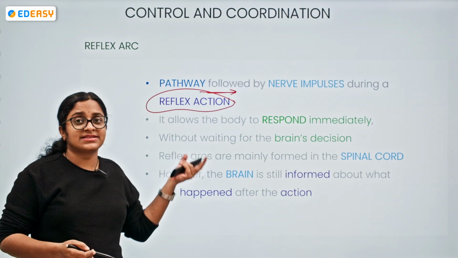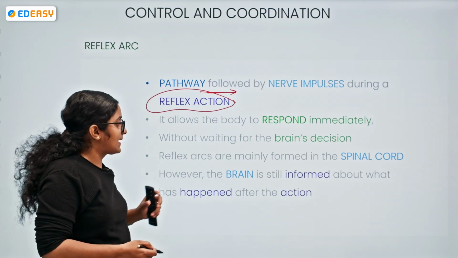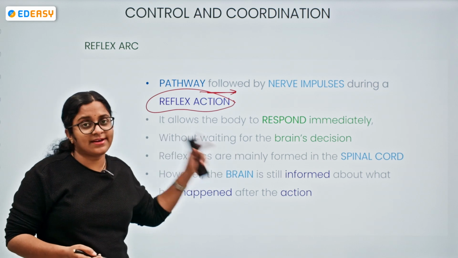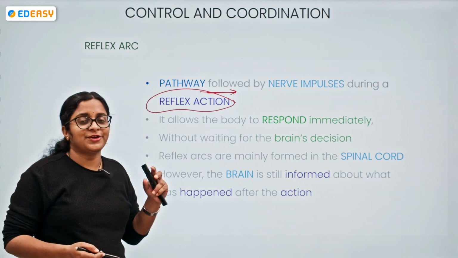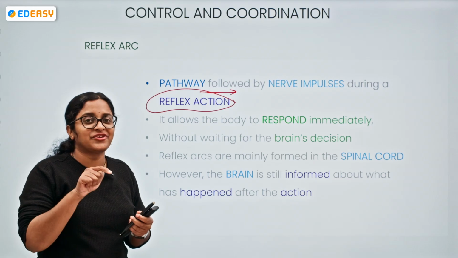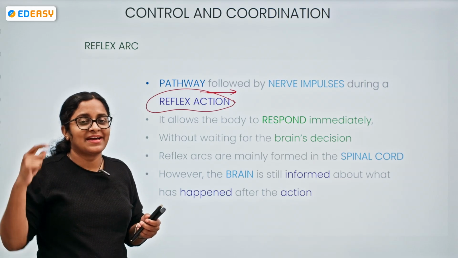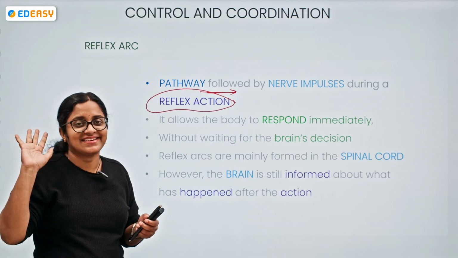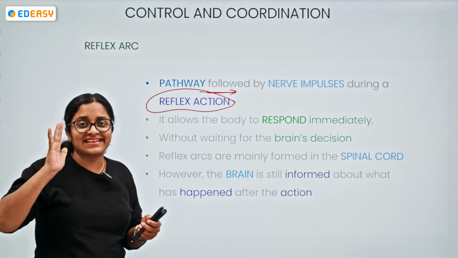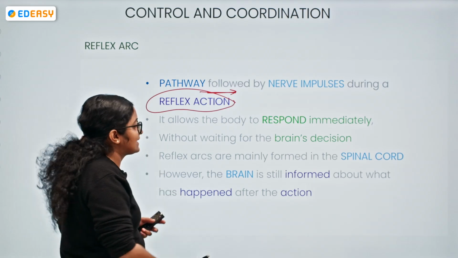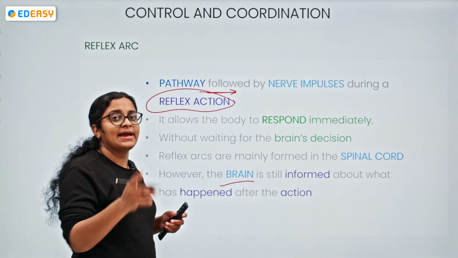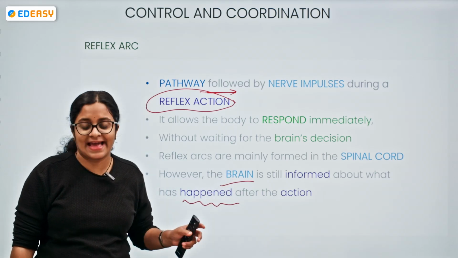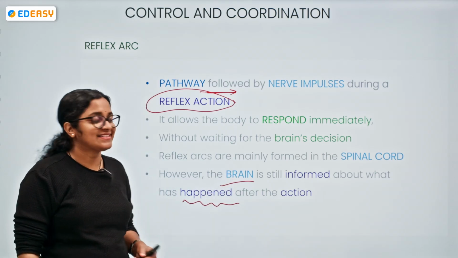So the reflex arc, since it is formed mainly in the spinal cord, is giving a quick decision without any conscious control. However, after you touch the hot object and withdraw your hand, later you will understand what has happened in that quick flash. So now your brain is getting the information of what happened. The brain is still informed about the scenario you faced, after the completion of the action. Okay, got it?